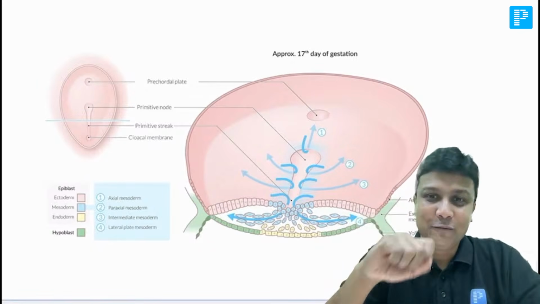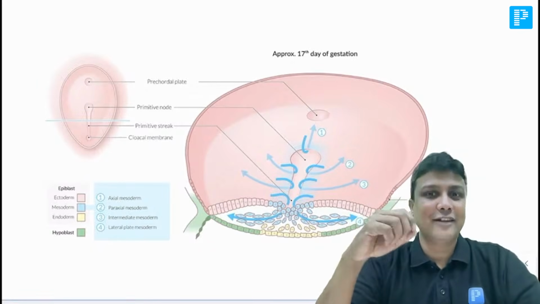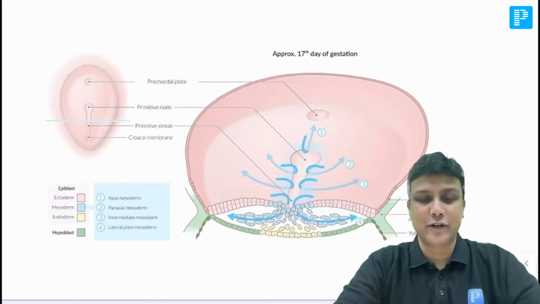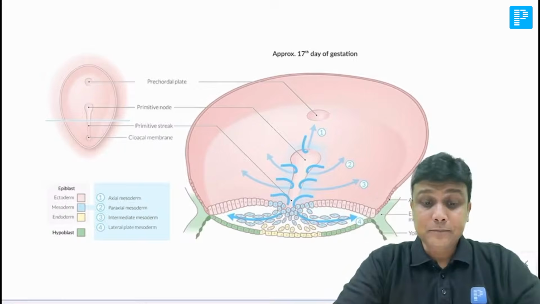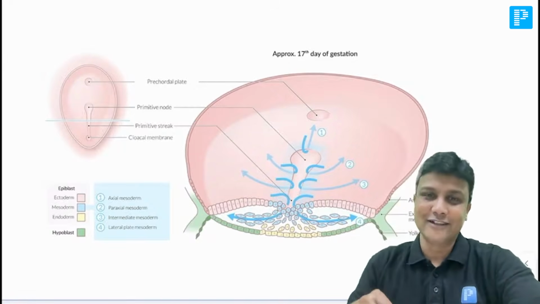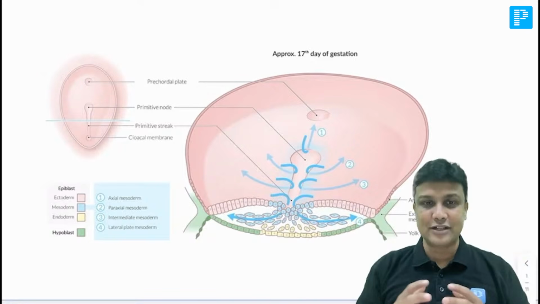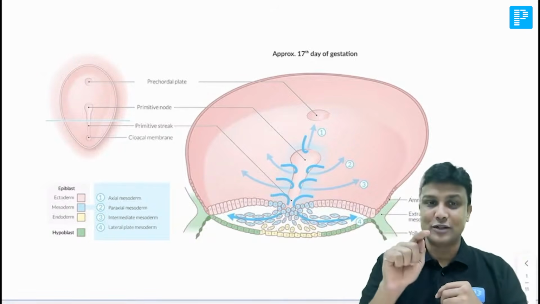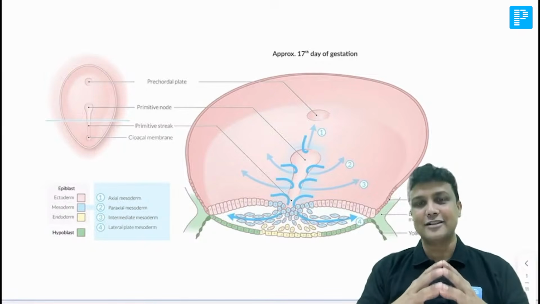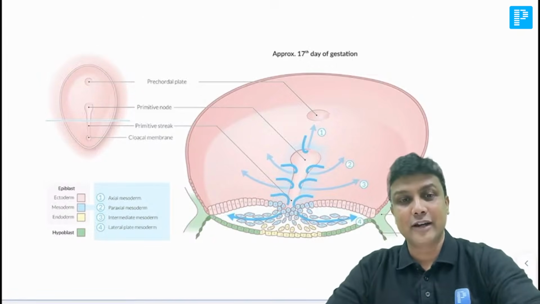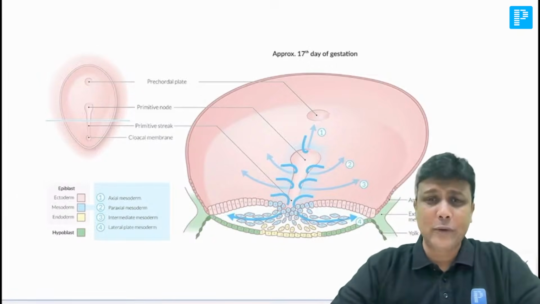After that, there is a formation of mesoderm, and in the second week, yes, there is a formation of extraembryonic mesoderm, right? So extraembryonic mesoderm form होता है. Now, after that, the extraembryonic mesoderm is going to divide into two layers with the help of the extraembryonic coelom. The extraembryonic mesoderm which is surrounding the yolk sac will be referred to as the splanchnopleuric extraembryonic mesoderm, whereas the remaining mesoderm will be referred to as the somatopleuric extraembryonic mesoderm.